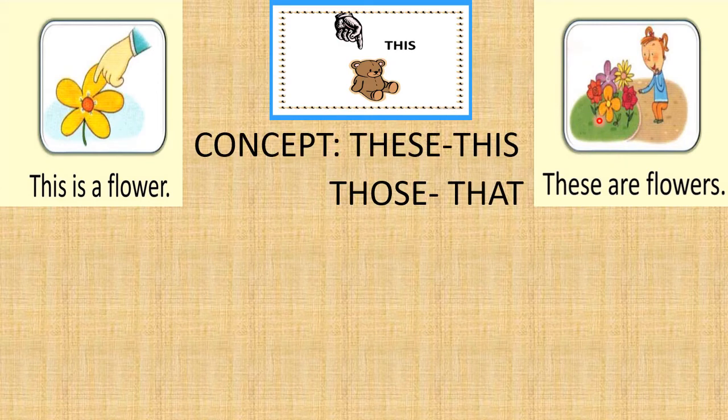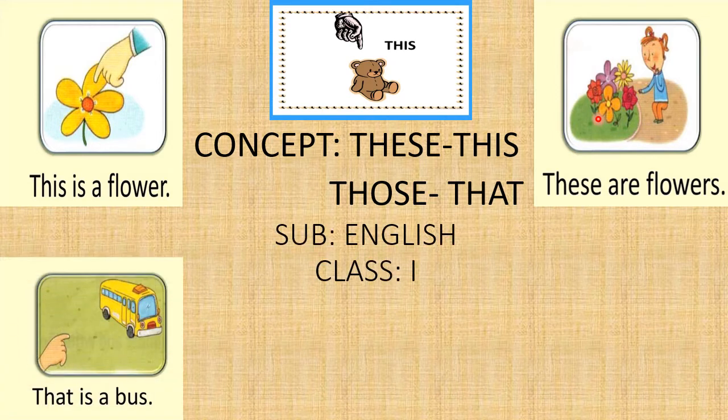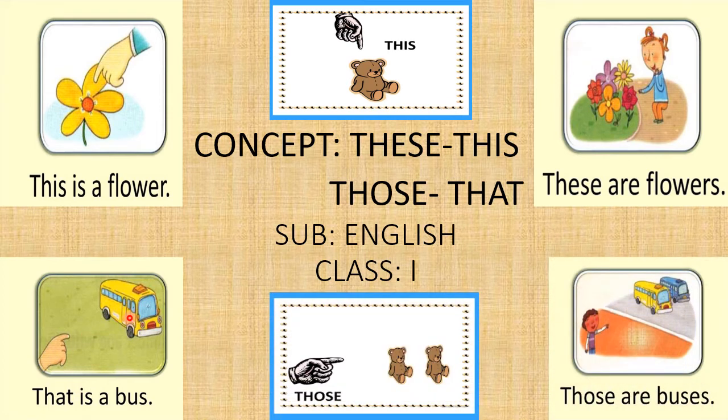These, this, those, that. Okay? Now, that is a bus. It is far. Those are buses. They are far. Right? This is a teddy. Those are teddies. The teddy is near here. The teddy is far. It is singular. This is plural.